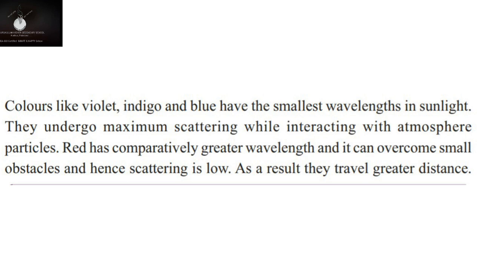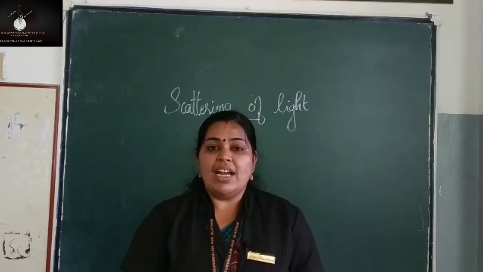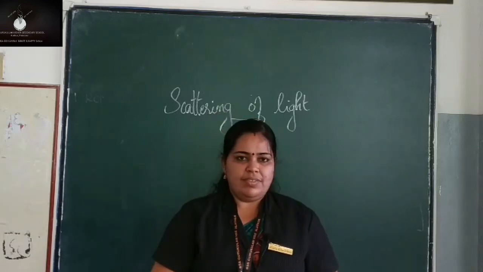Okay, so red color travels more distance because of its largest wavelength. So which component color in white light undergoes maximum scattering? Violet undergoes maximum scattering.